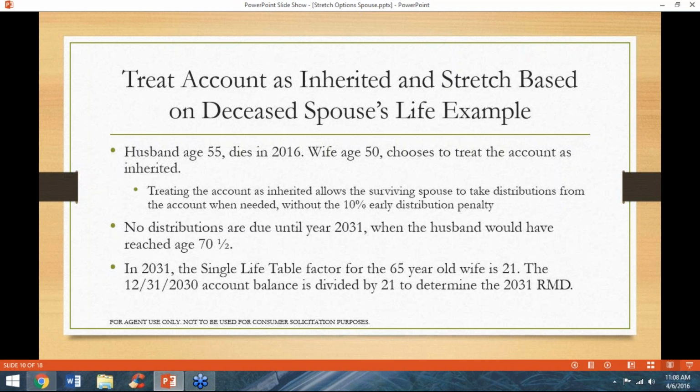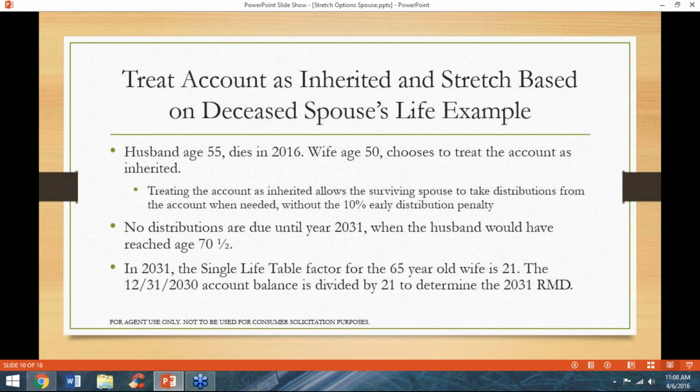Treating the account as inherited allows the wife the ability to access funds within the IRA without those distributions being subjected to the 10% early distribution penalty. Because her husband had not yet reached his required beginning date, there is no RMD due from the account until he would have reached age 70 and a half in year 2031.